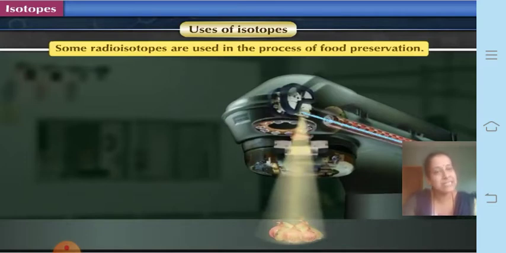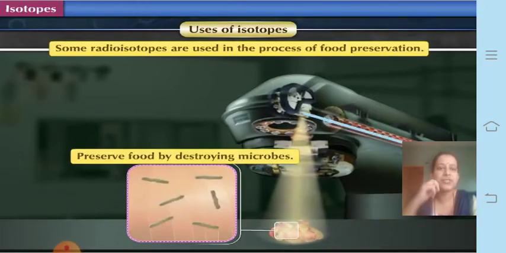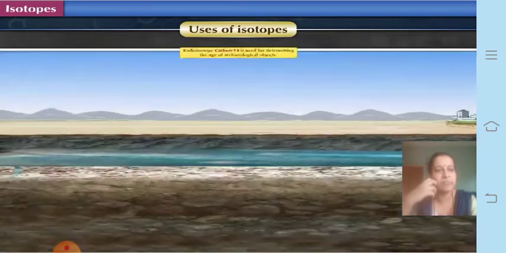So mostly the radiation which is given is gamma radiation. Gamma radiations are highly penetrating radiations which are given by certain isotopes. So these isotopes kill the microbes after giving gamma radiations to the food material, which are mostly perishable food items. They are being preserved by certain radioisotopes for food preservation. The last one is to preserve food by destroying certain microbes, and therefore they remain for a longer time.